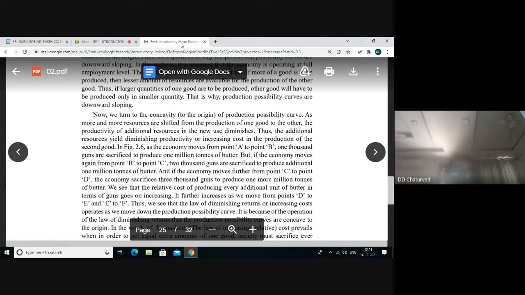In figure 2.6, when economy moves from point A to point B, 1,000 guns are sacrificed to produce 1 million tons of butter. But when the same economy moves again from point B to point C, 2,000 guns are sacrificed to produce additional 1 million tons of butter.